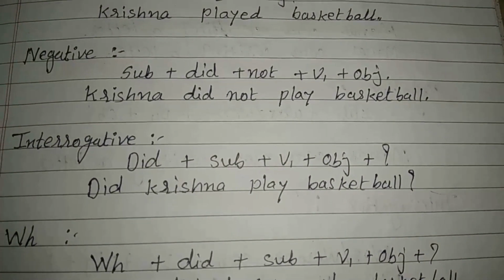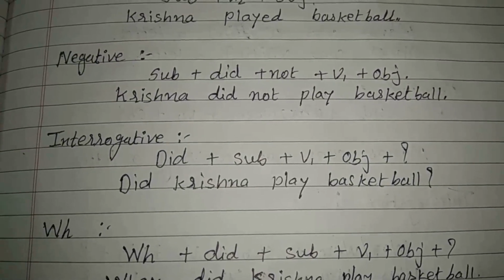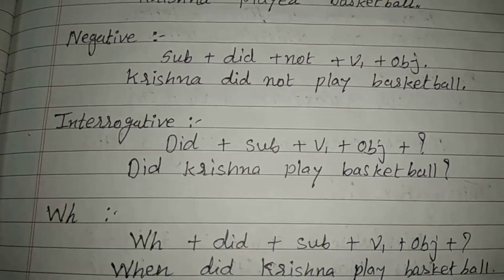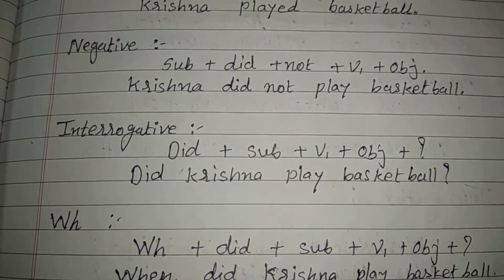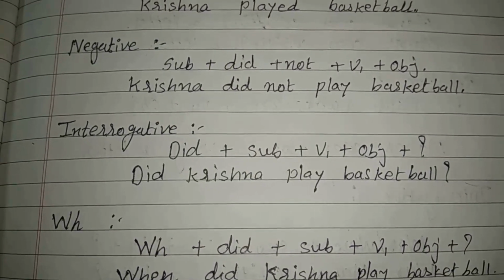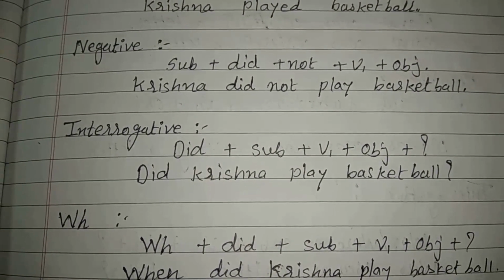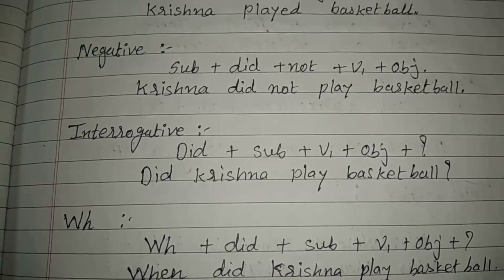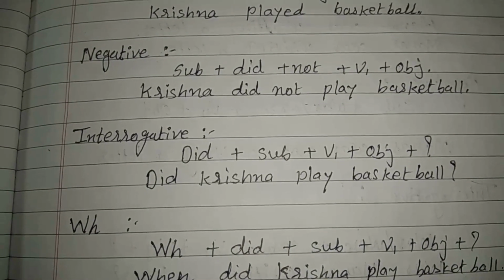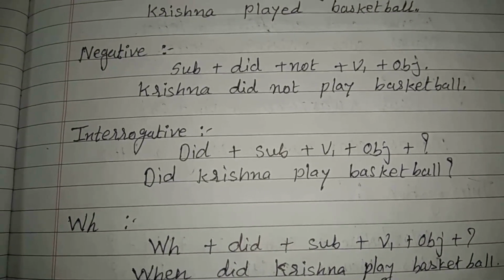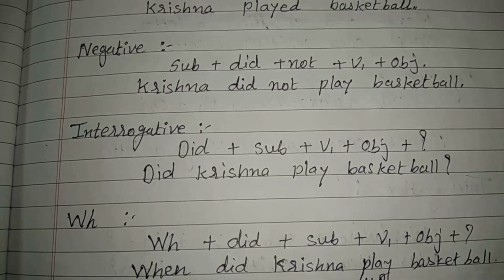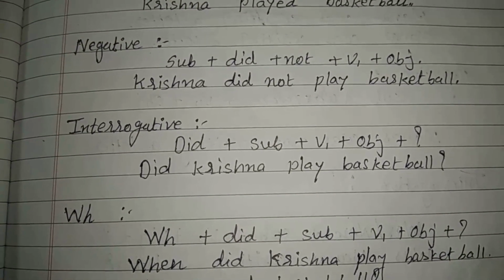Then interrogative type of sentences. In an interrogative sentence, the format is did plus subject plus verb 1 plus object. The example is, did Krishna play basketball? Don't forget that the question mark in this type of sentence is compulsory.